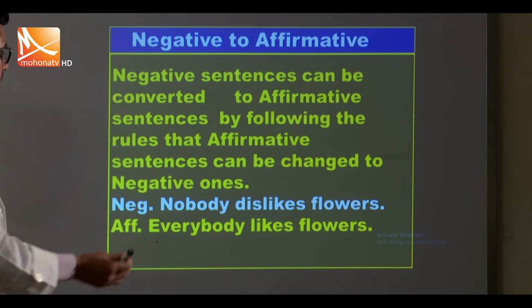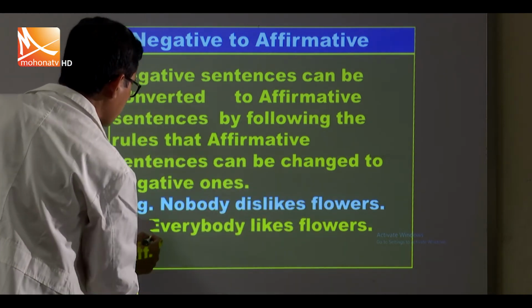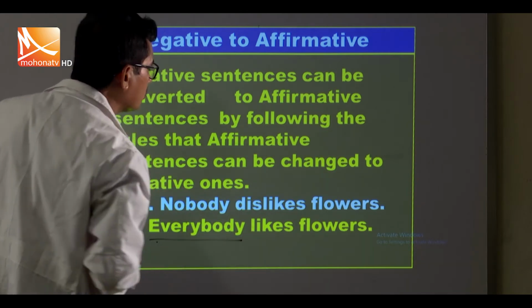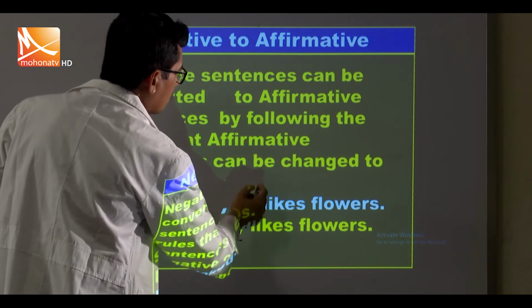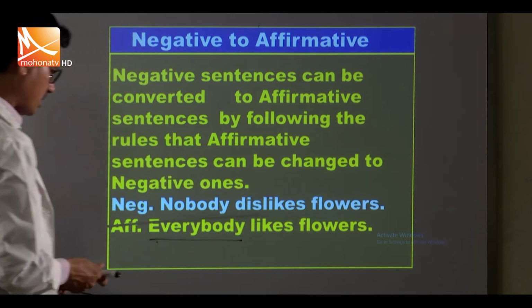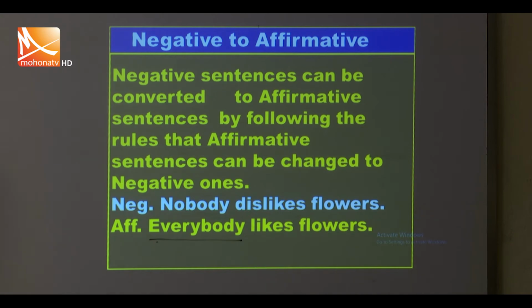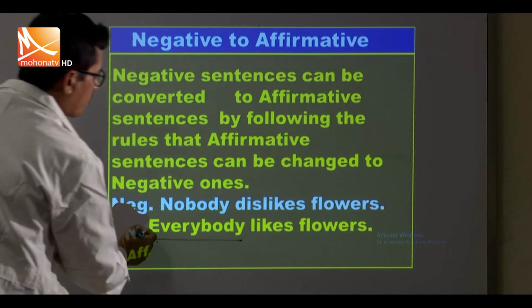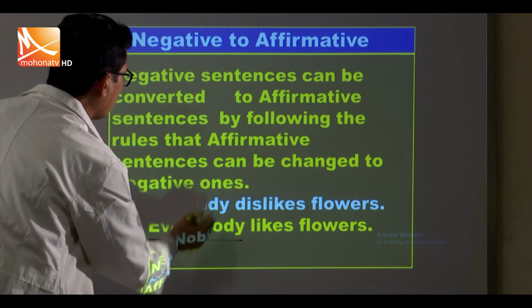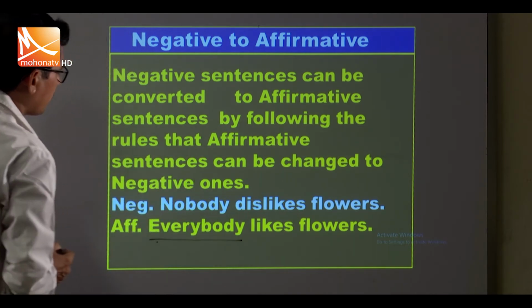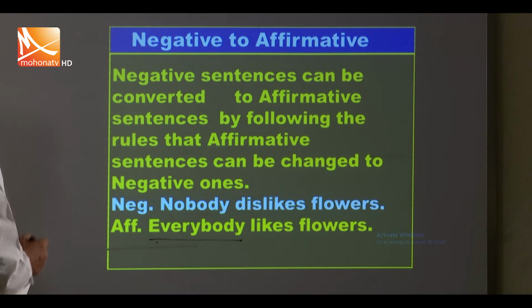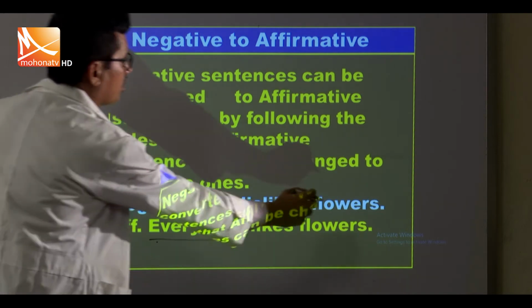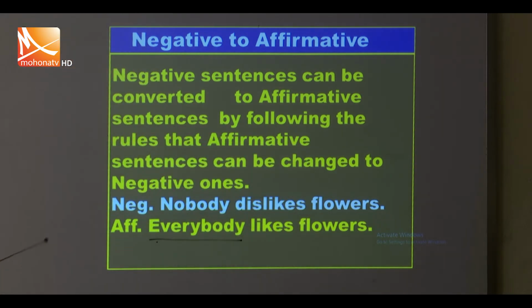Example: Nobody dislikes flowers. Everybody likes flowers. We use "everybody" instead of "nobody". "Likes" is the opposite word of "dislikes". Nobody dislikes flowers. Everybody likes flowers. If we change the sentence into negative, then we write "nobody" instead of "everybody", and "dislikes flowers" instead of "likes flowers". Okay.